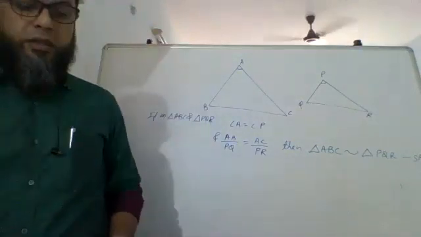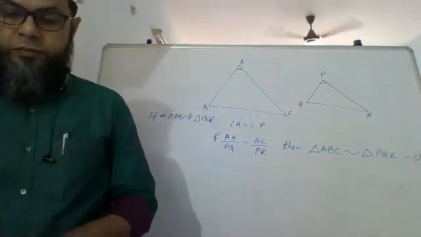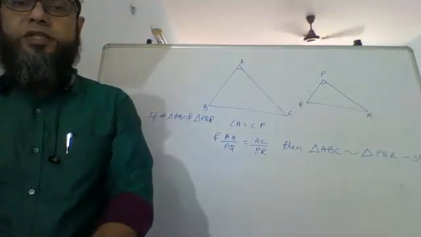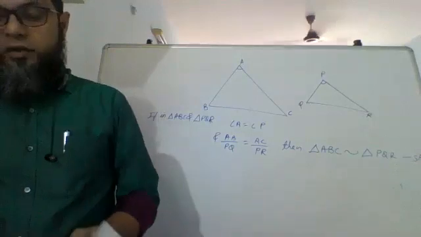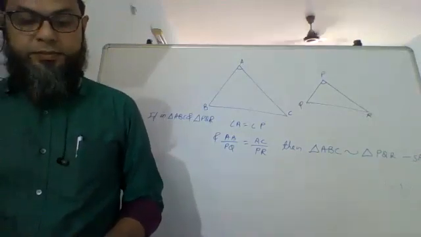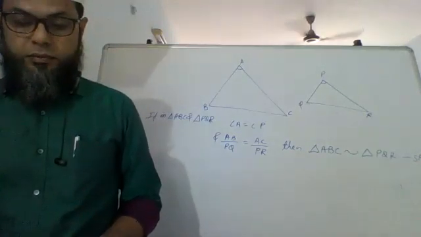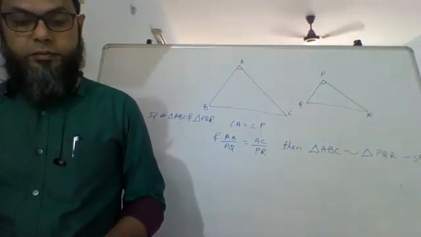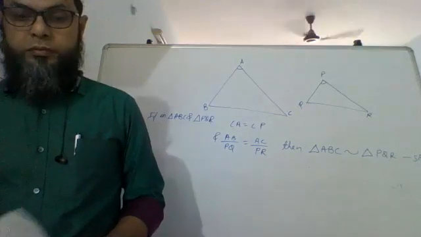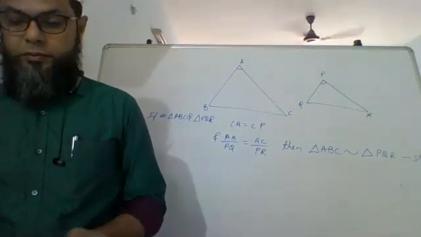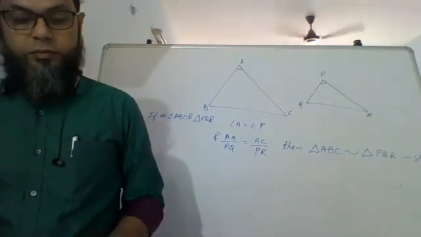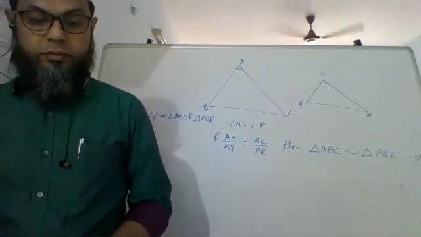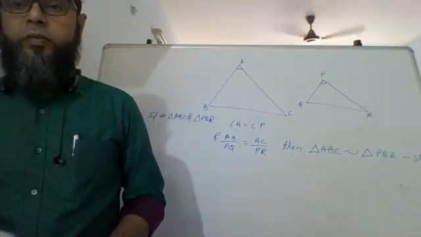Copy till here. Then we'll proceed further. Now, based on these tests, we're going to solve some examples. Done till here?